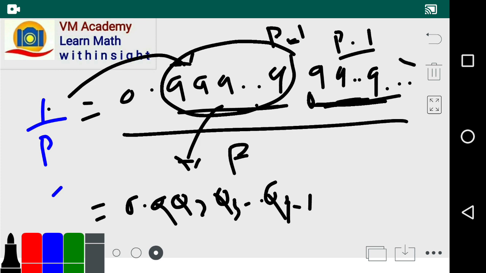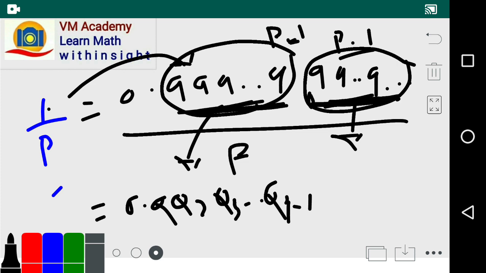Next we similarly divide 0 appended to the next p minus 1 nines, which is nothing but 999, p minus 1 times. So similarly this is also going to be perfectly divisible by p, and when we divide it by p, it again gives q1, q2, q3, and so on up to q p minus 1.